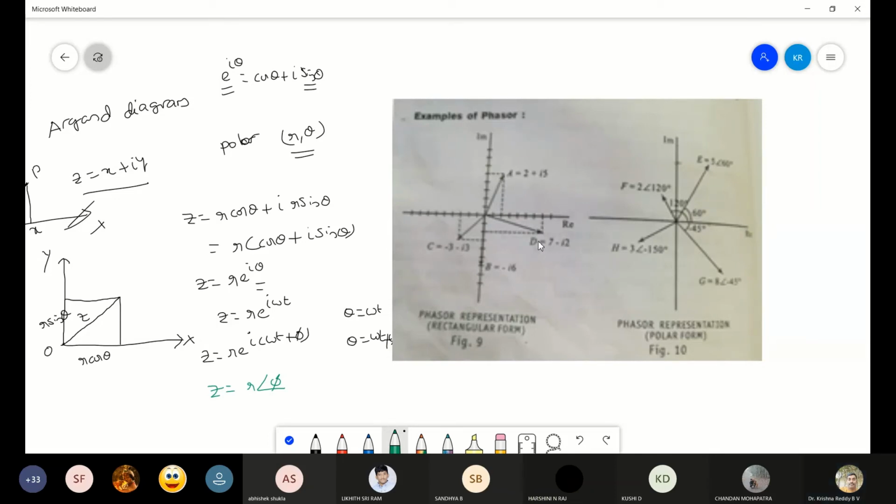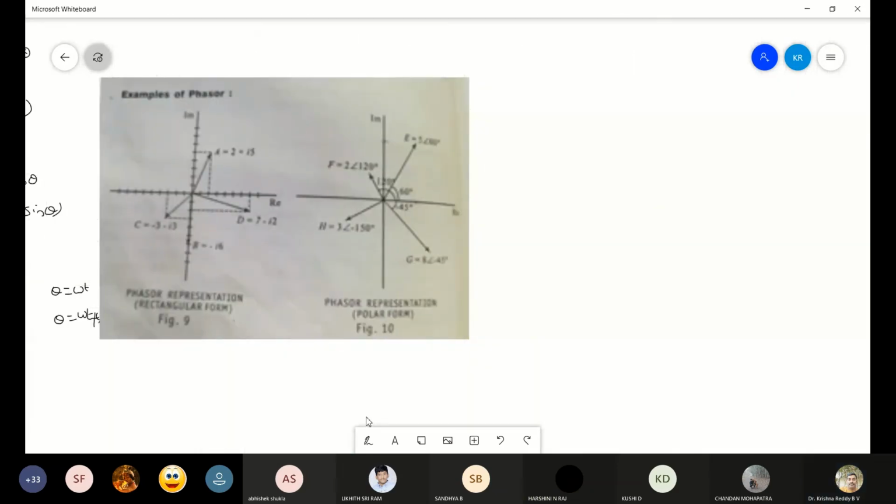Whereas what's the X value? 1, 2, 3, 4, 5, 6, 7. So B equal to 7 minus i into 2. So here the intention of this diagram is, if the values are given like some Z equal to 2 plus 3i, then the phasor will be coming.